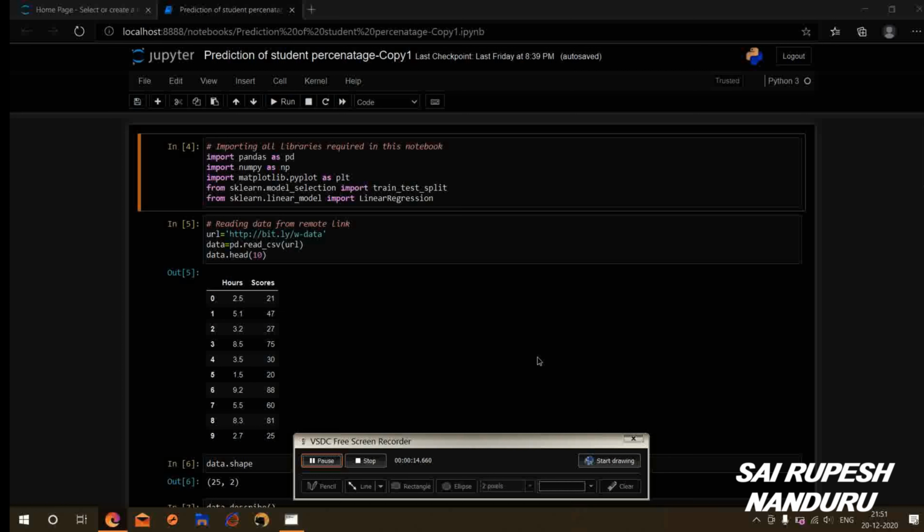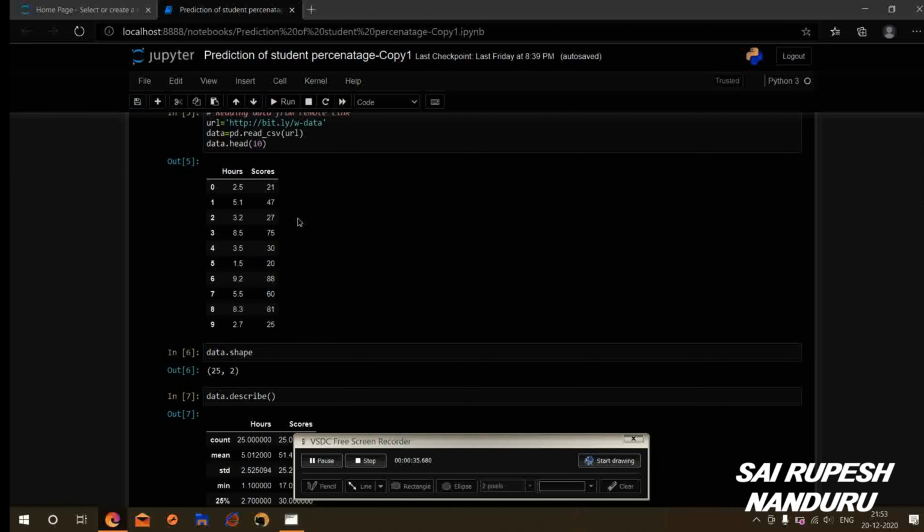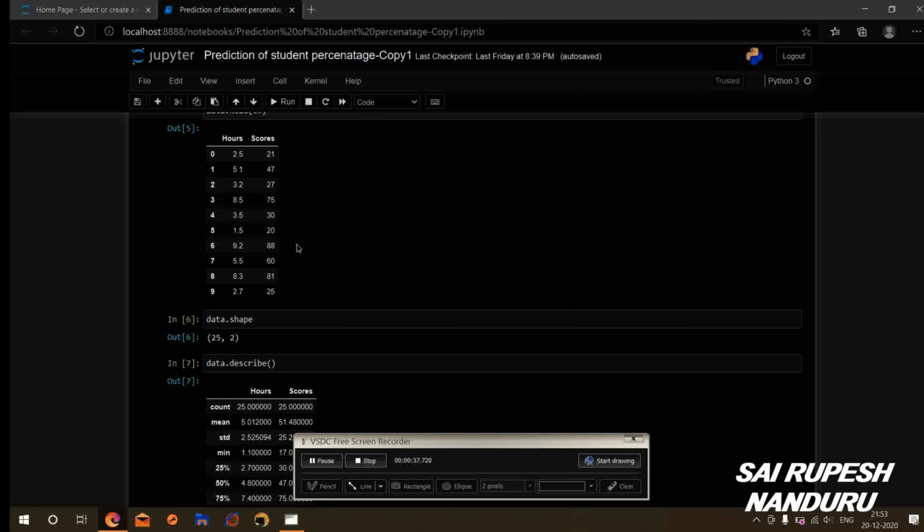First, I have imported all the required libraries for me to write the code, like pandas, numpy, matplotlib, sklearn model selection, and sklearn linear model. After that, I have read the data into a data frame from the remote link. As you can see here, this is the data which was given.